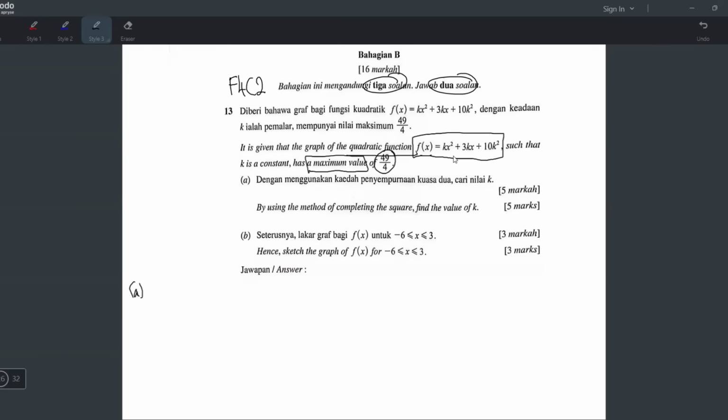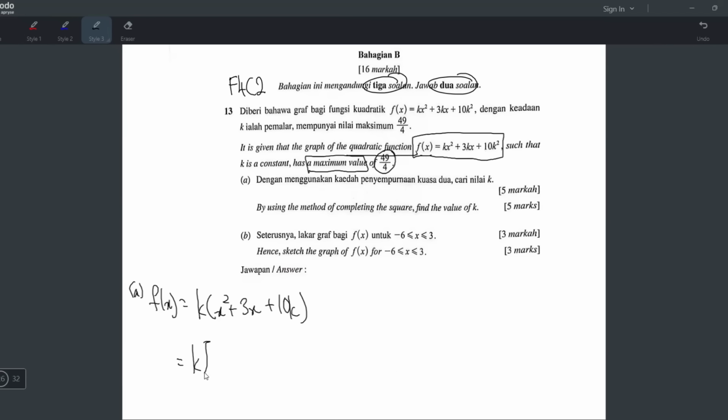So you know completing the square is to change to vertex form. Before you do completing the square, the a must be positive 1. And for this case it is k, so you have to divide everything by k. But the k will not disappear, you have to write it outside the bracket. So when you divide everything by k, you are left with x squared plus 3x, because the k I already take out. And then the 10k squared, when you divide by k, is left with 10k. And now you can start doing completing the square.